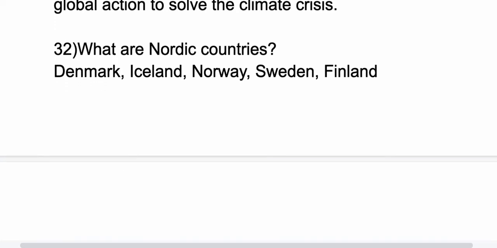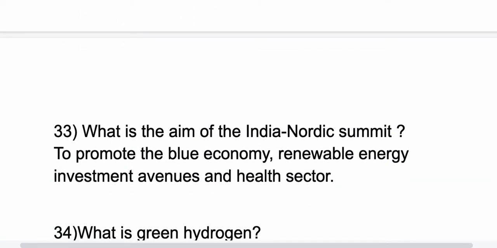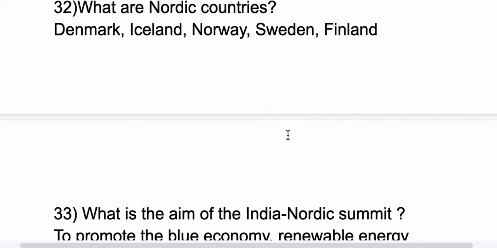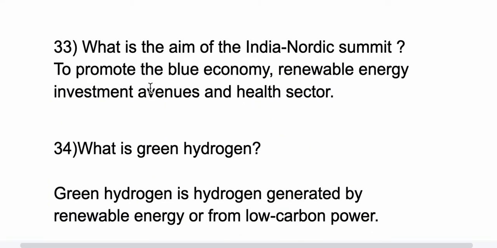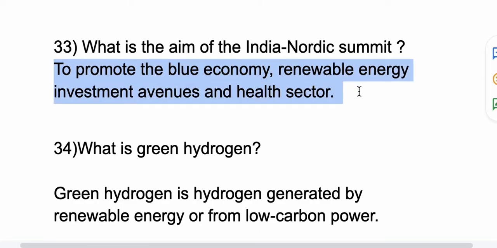So 32nd question, what are Nordic countries? There are 5 Nordic countries, that is Denmark, Iceland, Norway, Sweden and Finland. 33rd question, what is the aim of the India Nordic Summit? What are the Nordic countries? We have 5 Nordic countries. What are they? They are Denmark, Finland, Sweden, Iceland and Norway. Now the aim of the India Nordic Summit is to promote the blue economy, renewable energy investment avenues and the health sector.